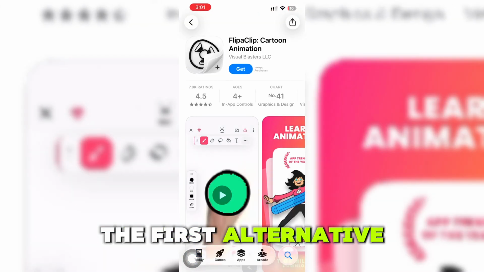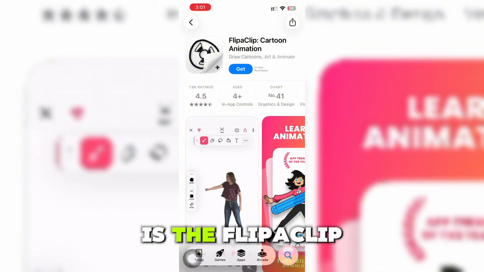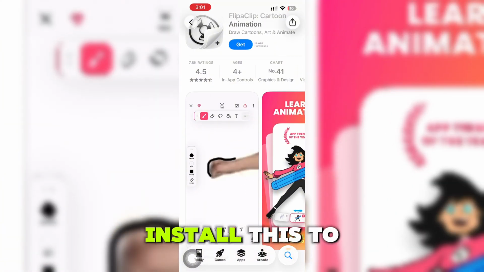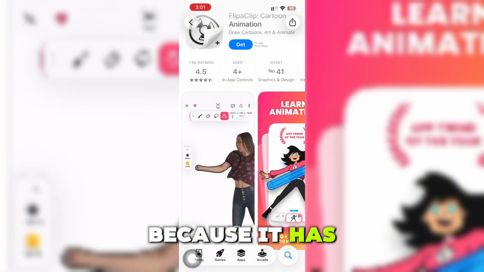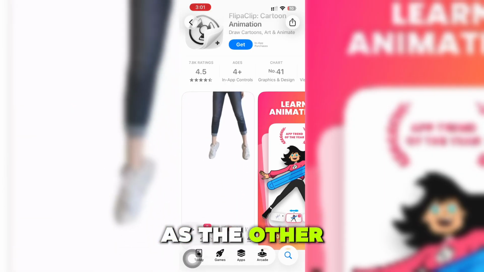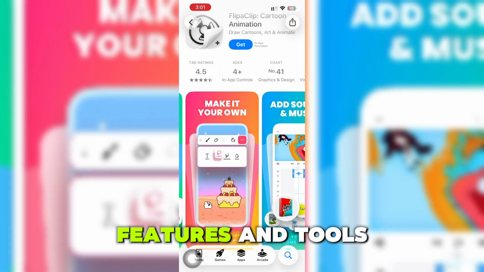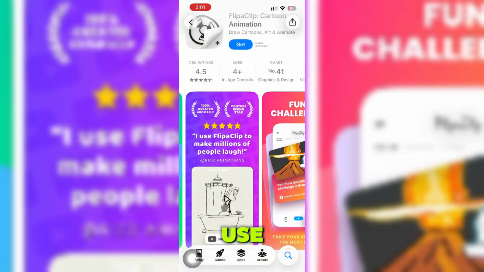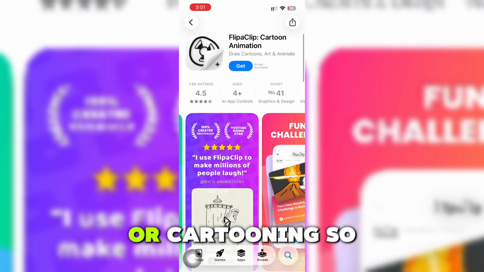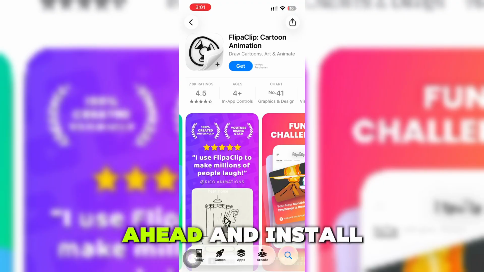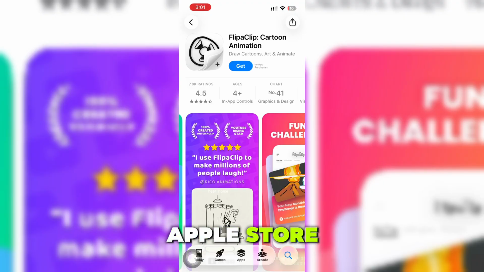The first alternative, if you want cartoon animation, is Flipaclip. You can install this from the App Store because it has the same functions as the other option, Drawing Cartoons. As you can see, there are popular features and tools that you can use if you are deeply into animation, art, or cartooning. So you can go ahead and install this from your Apple Store instead.